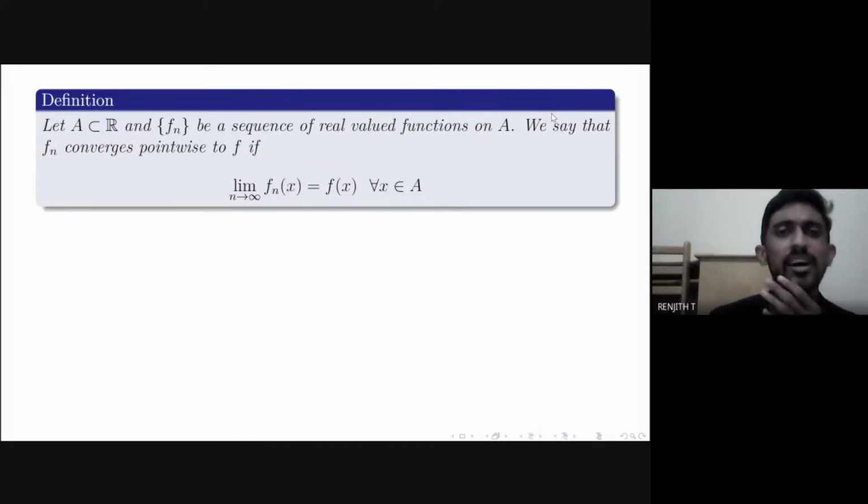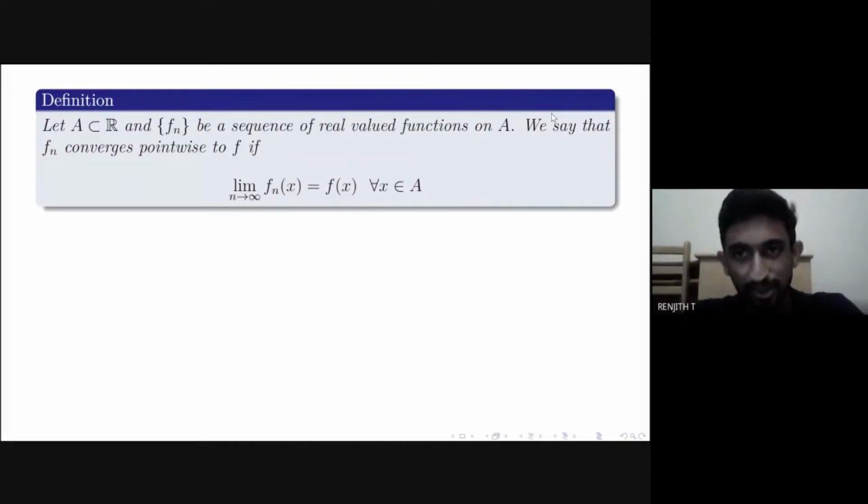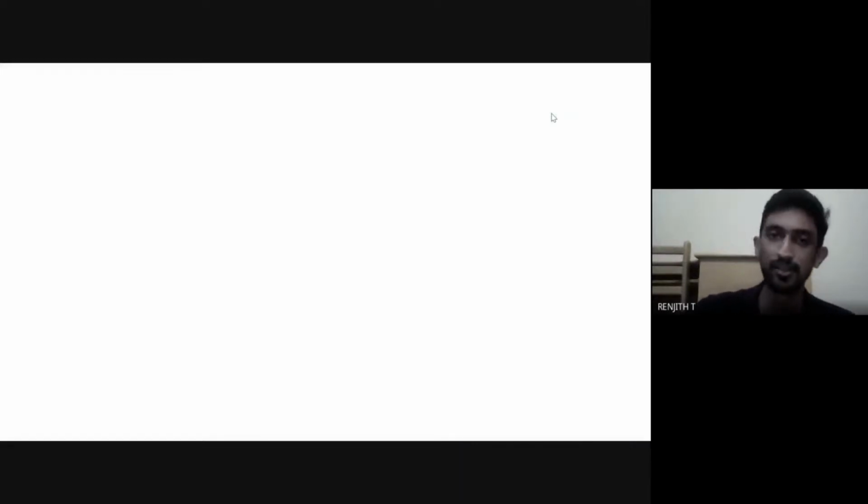If A is a subset of R and Fn is a sequence of real valued functions on A, we say that Fn converges pointwise. That term is very important here. Fn converges pointwise to F if limit n tends to infinity Fn(x) equals f(x) for all x belongs to A. That means,